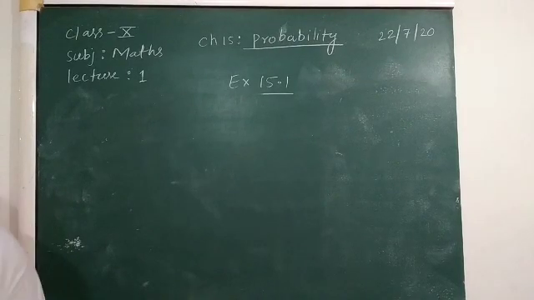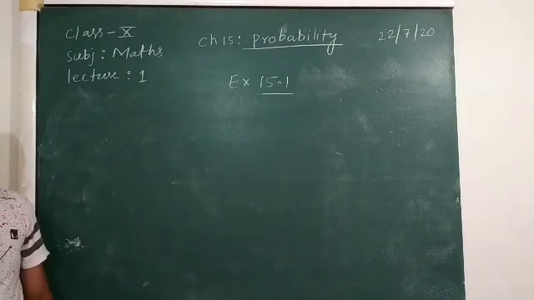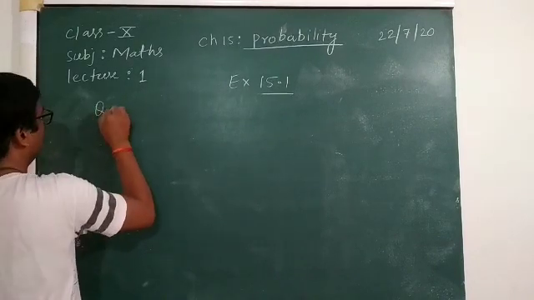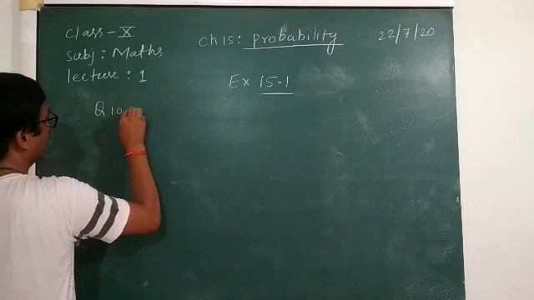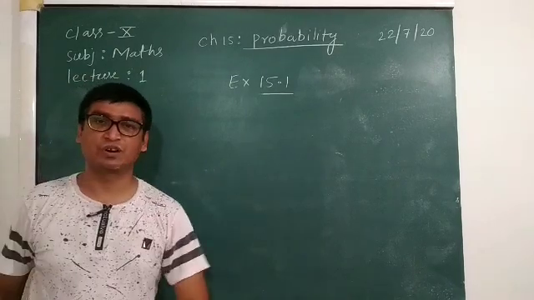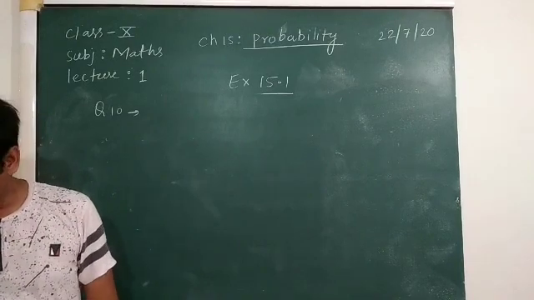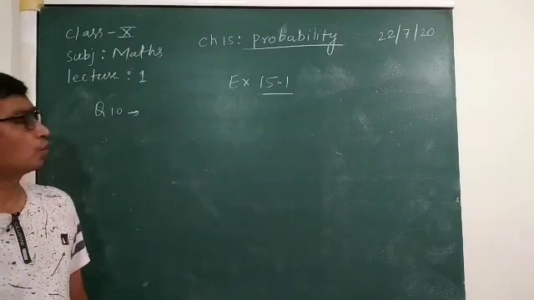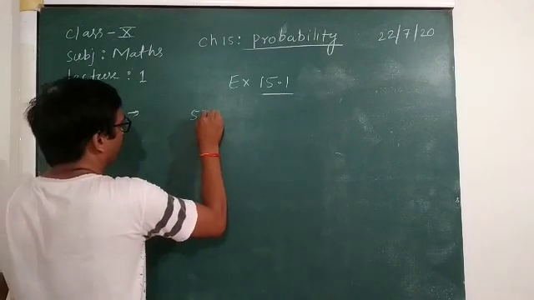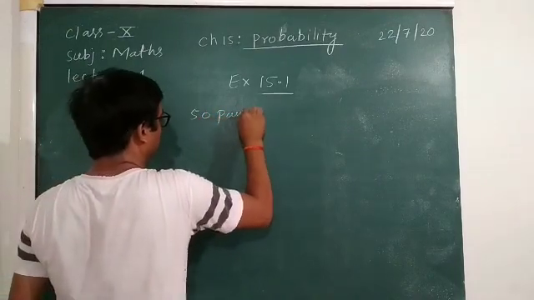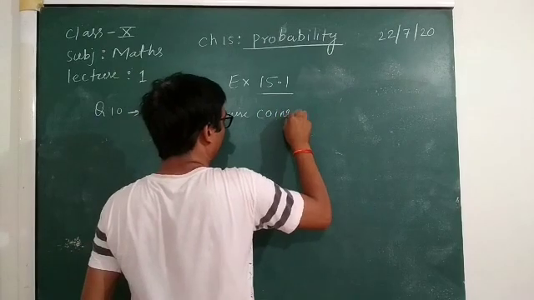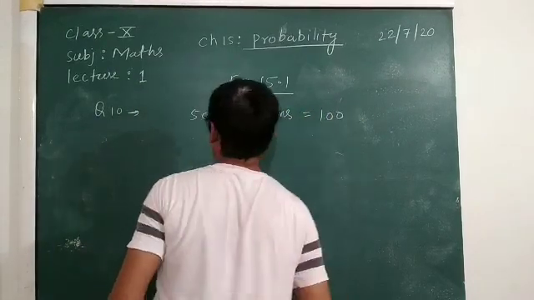Question number 10 is a piggy bank contains 50 paise coins. Okay, so we will write here first question number 10. So we will write all the number of the coins first: 50 paise coins, 1 rupee coins, 2 rupee coins and 5 rupee coins. So 50 paise coins is equal to 100.